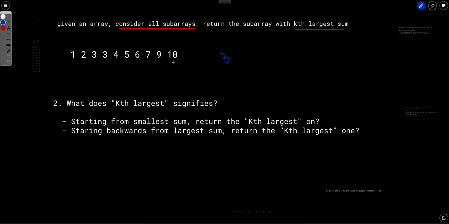So it is a good question to ask to clarify. For the purpose of this question, let's assume it signifies this: we start from the smallest one and then find the kth largest.